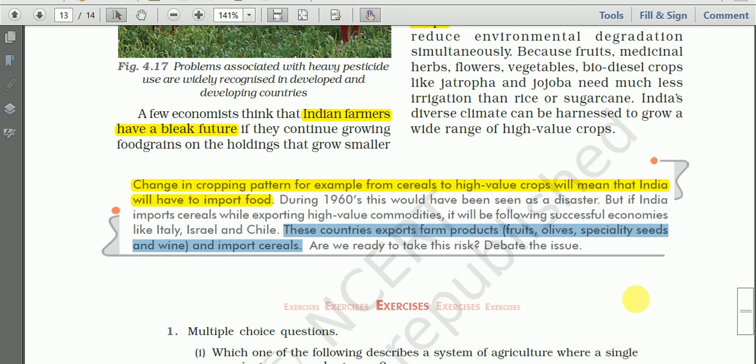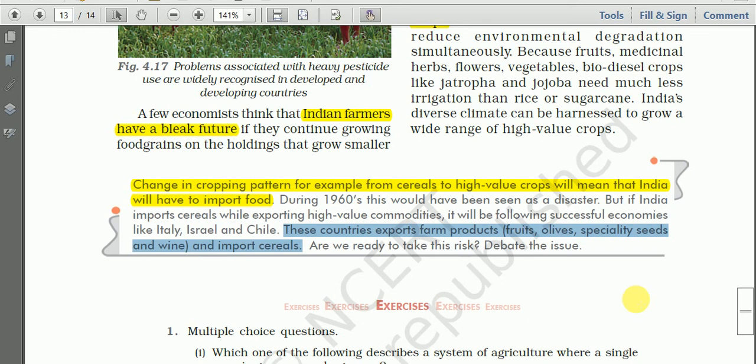So we have to think which one will be better, whether we should grow high value crops, or whether we should continue the same trend, the same tradition, that is the growing of food grains, or whether we have to grow high value crops.